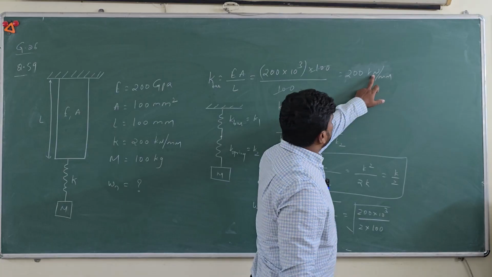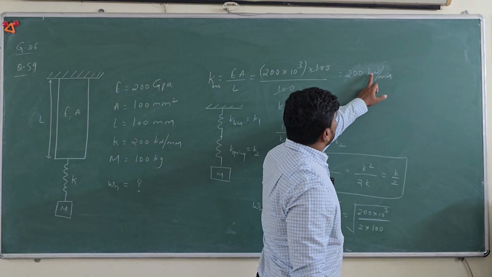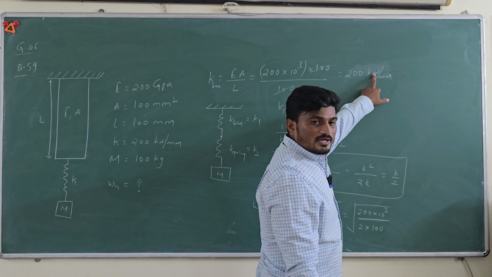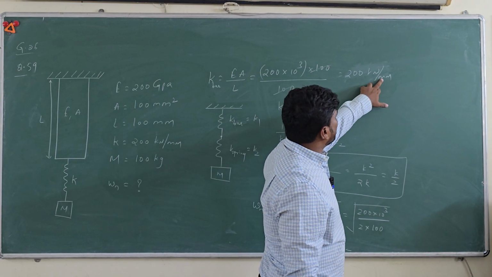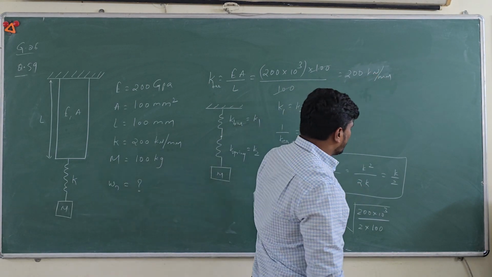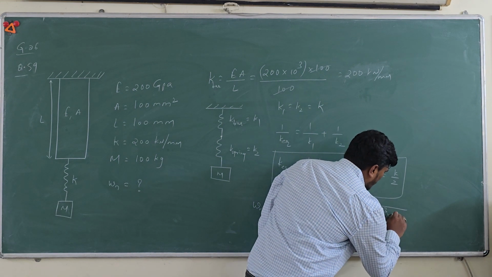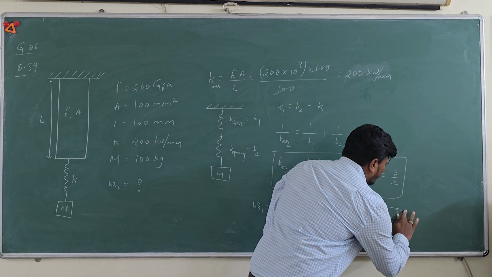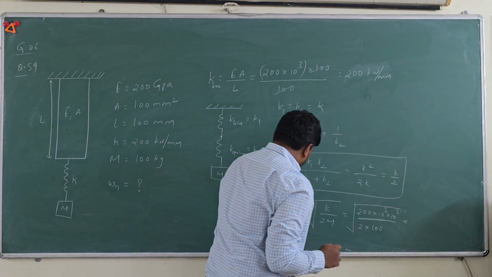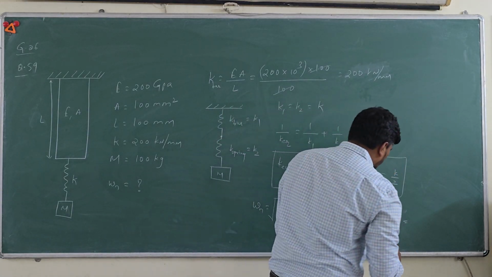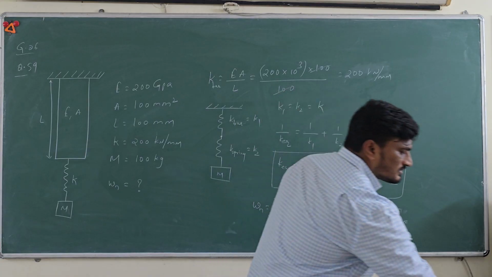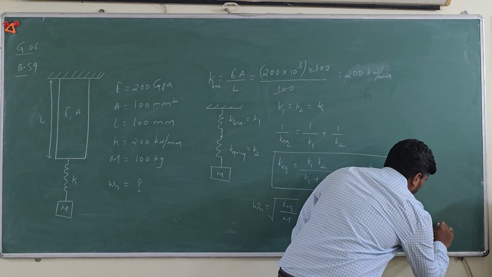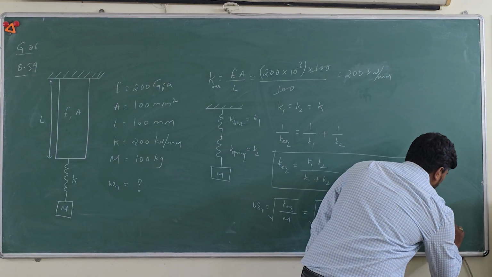Now you see here, this is kilonewton, kilo I already wrote, then Newton per millimeter. So Newton can be written as kg meter per second square. Since you have 1 meter there, you try to convert that to millimeter, so into 10 cube you do. You should be very careful here with the units. Then this will come out to be under root 10 power 6, then it will be 1000 radian per second.